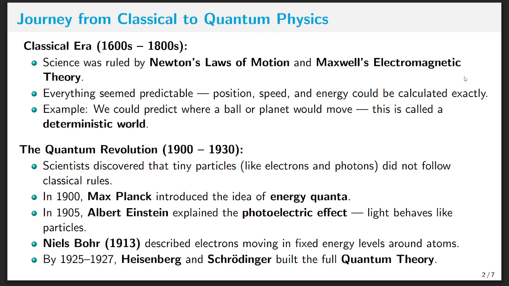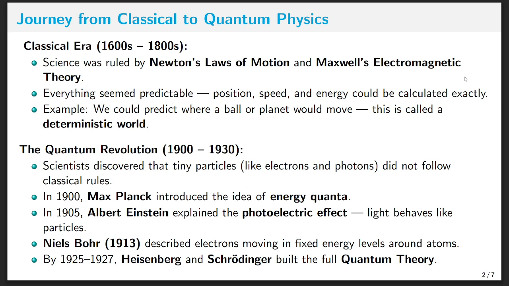But around the 1900s, things changed. Scientists started studying very tiny particles. Already we know electrons, atoms, and light particles, which we also call photons, and realized that these didn't behave like big objects. So Max Planck in 1900 said that energy comes in small packets called quanta.